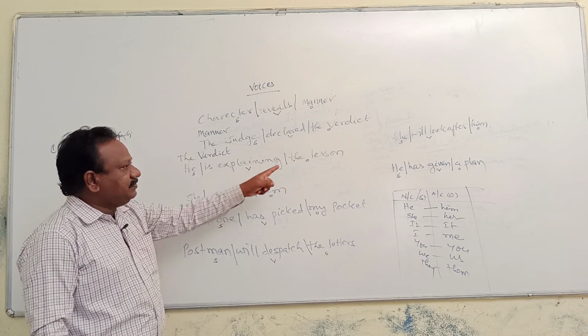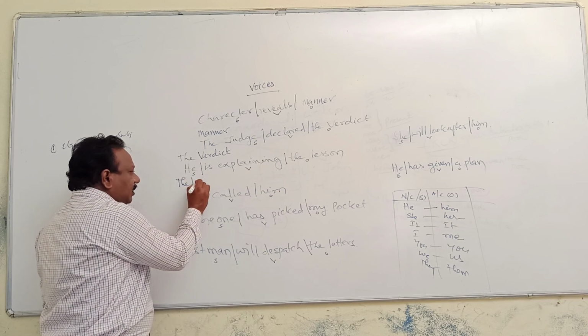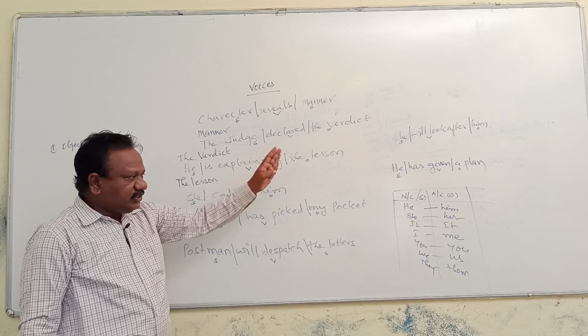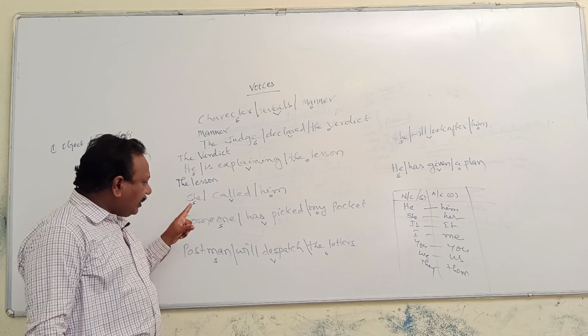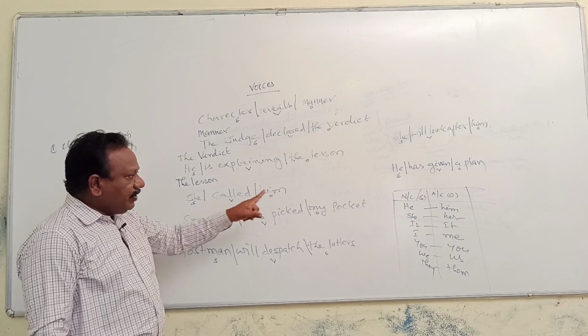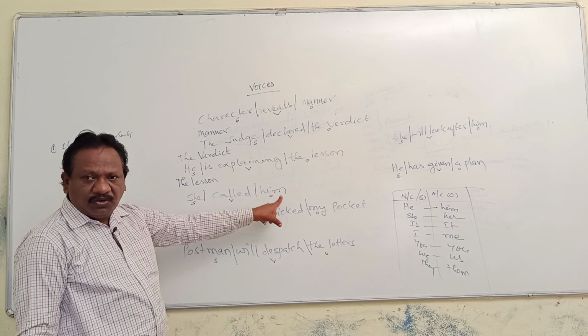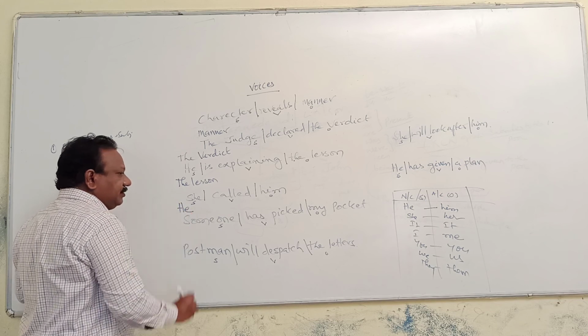Object became a subject. Here the lesson, in the same manner. Whatever the noun you come across, that must be written as is. Here him is there, but you should not write as is him here, because it is an accusative case. Accusative cases must be changed into nominative cases. So him becomes what? He.